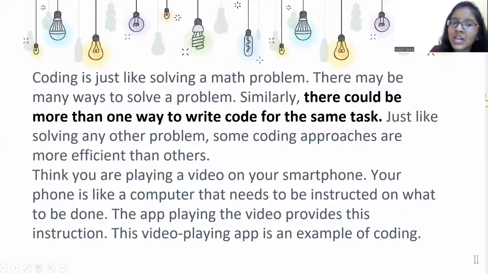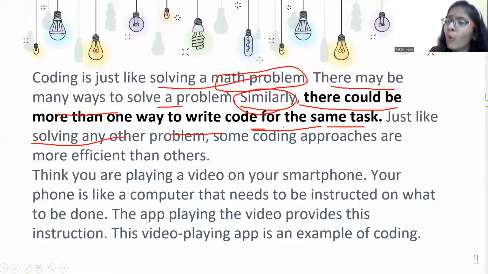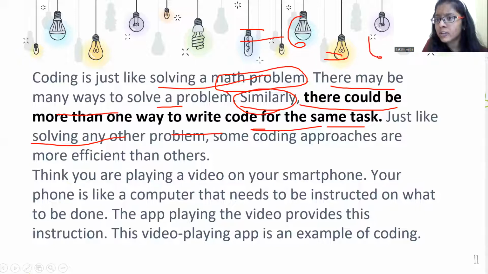So coding is just like solving a math problem, as I have already told, right? There may be many ways to solve a problem. Similarly, there could be more than one way to write code for the same task. For example, if my friend and I are asked by the teacher to give the result 6, I will do 3 plus 3, which is 6.